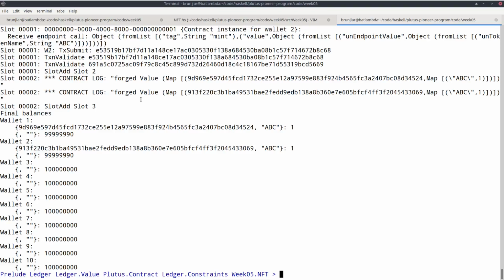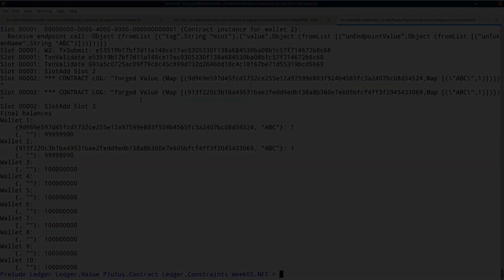And because UTXOs can never exist again once they have been consumed, the same UTXO will never exist again. This will guarantee that such a transaction can only happen once. And if in addition we enforce that in this transaction that can only happen once, a value of exactly one coin is minted, then we get a policy that guarantees that we have a proper NFT, where there's only one coin in existence.